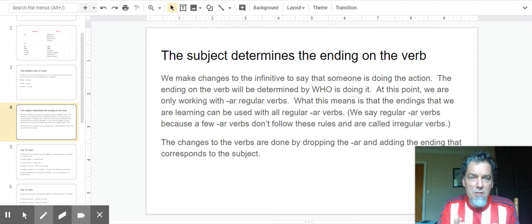The subject in Spanish determines the ending on the verb. We make changes to the infinitive to say that someone is doing the action. The ending on the verb will be determined by who is doing it. At this point, we're only working with regular AR verbs. What this means is that the endings we're learning can be used with all regular AR verbs. We say regular AR verbs for those verbs that all act alike. There are a few that do strange things that don't follow these rules, and that's why we call those irregular. But these endings that we're learning right now can be used with all regular AR verbs. To make changes to the verb, you drop the AR, you're left with the stem, everything else except the AR, and then you add the different endings.